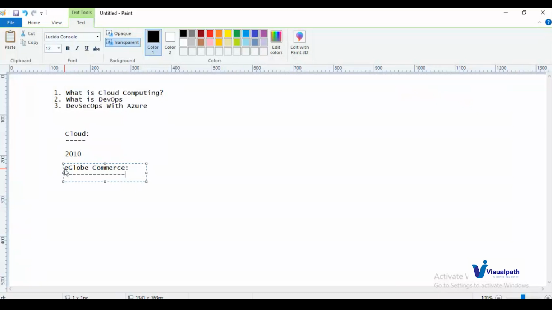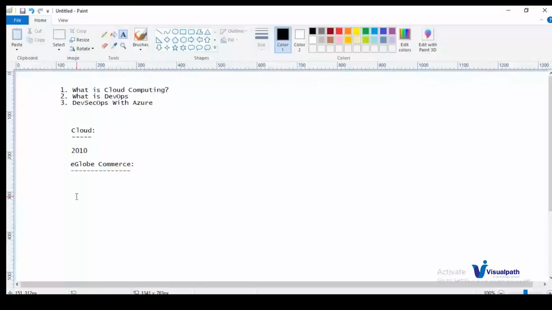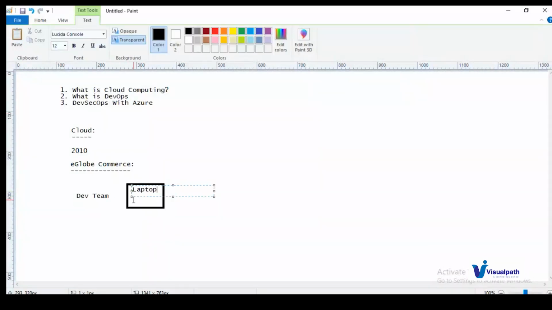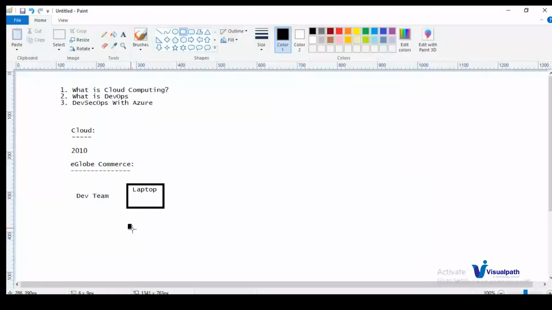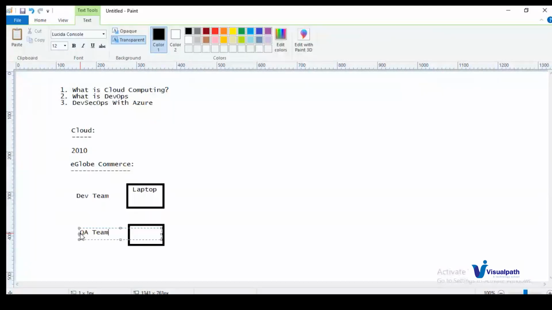Back in that time, there is no cloud concept. What they usually performed for this deployment is this: one development team will be there, we'll call it the dev team. The dev team will develop the application on their local machines. Local machine means local laptops. Once the development is completed, we have one more team called the QA team. They will give the application to the QA team, who will test whether it is working fine or not. They will also perform the same testing operations on their laptops only.